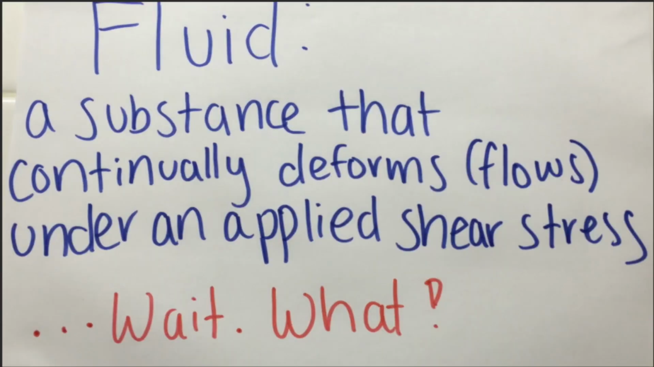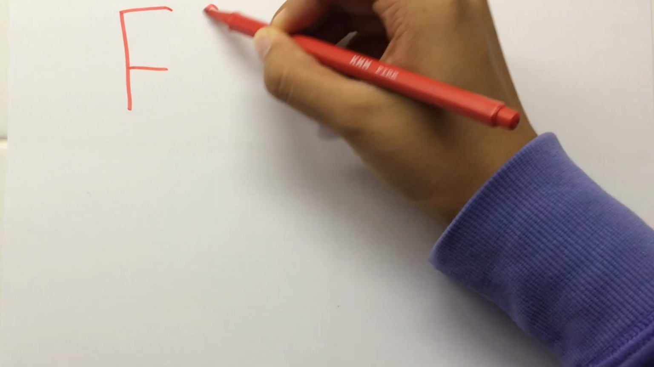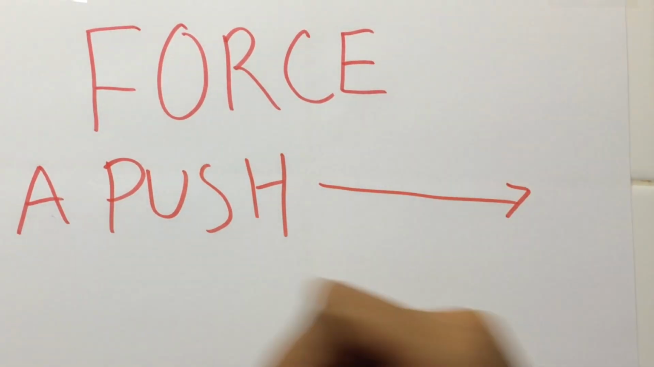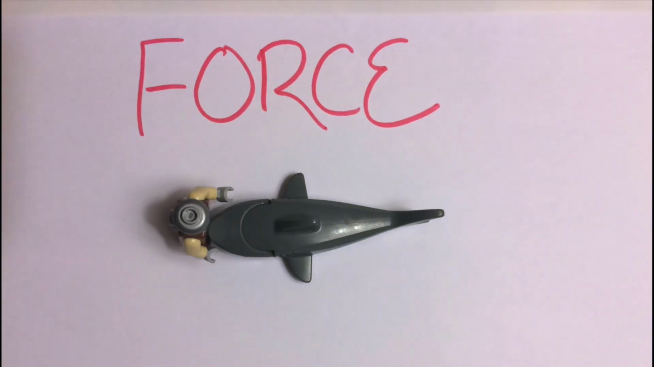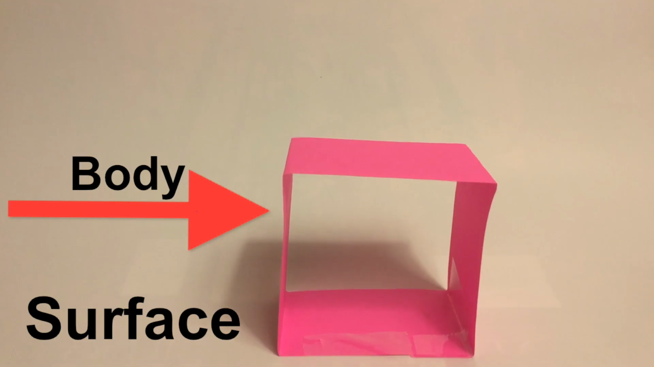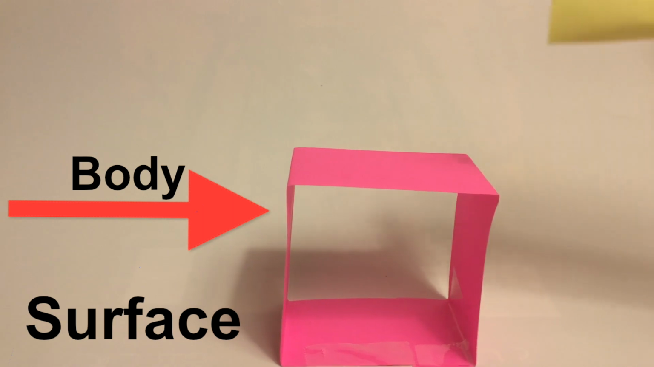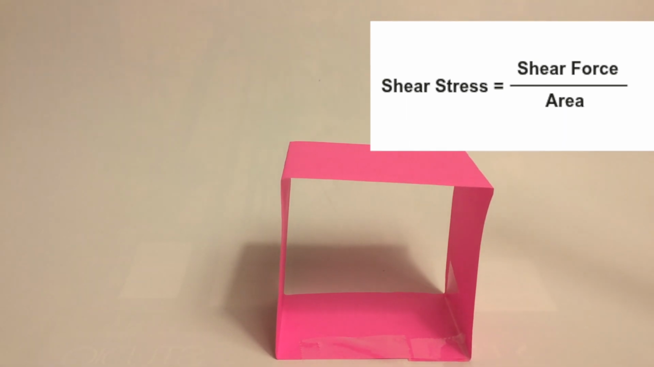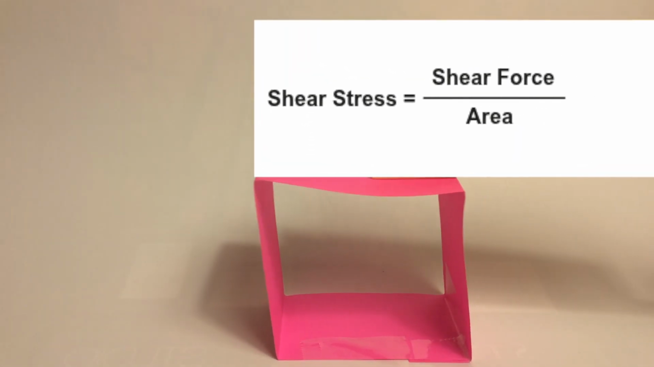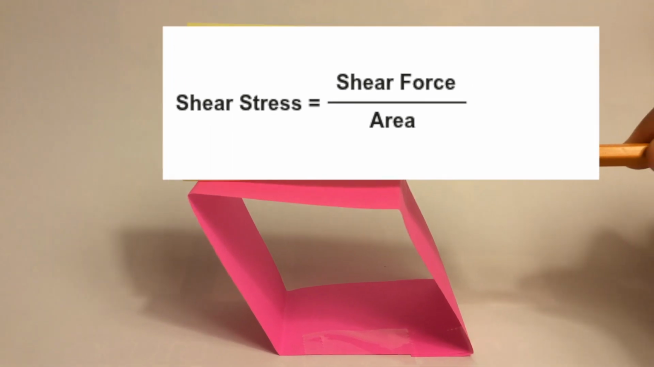Wait, what? That didn't help me understand fluids at all. Well, to understand fluids, we're first going to need to understand force. A force is a push or a pull. The shark applies force on the man when the shark pulls or pushes the man. A force that is parallel to the surface that a body is being moved across is called a shear force. Shear force creates shear stress, which is the amount of shear force per unit of area.